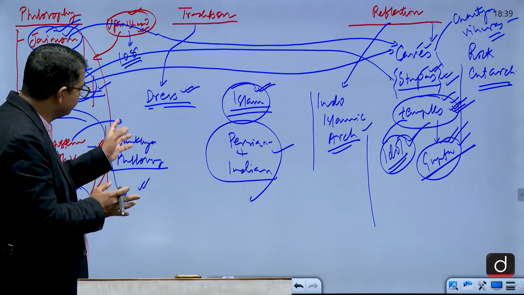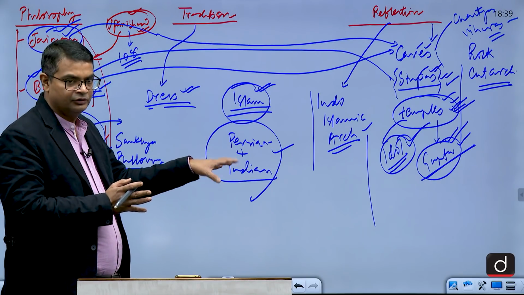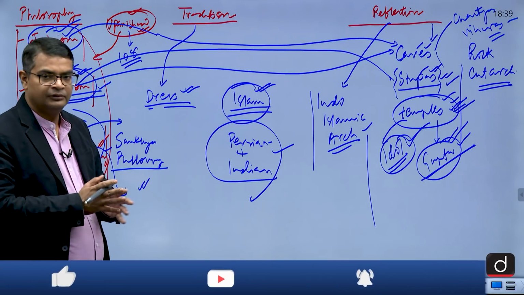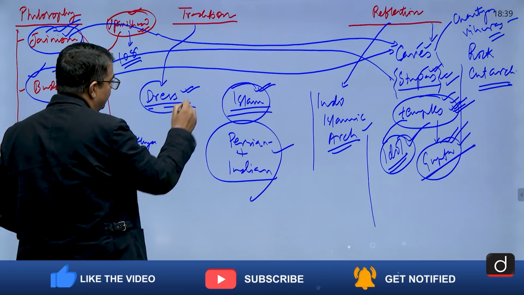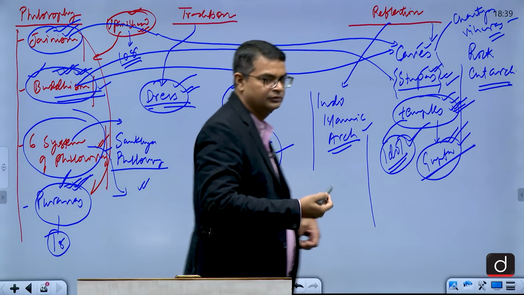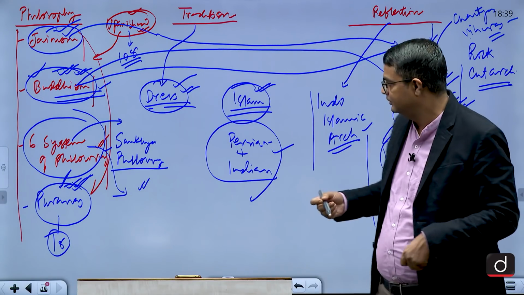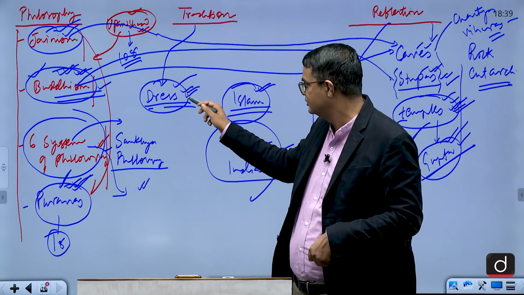This is an expression of love towards the god, towards the goddess. So dress is also very important. The temple cloth is also indicating towards this.